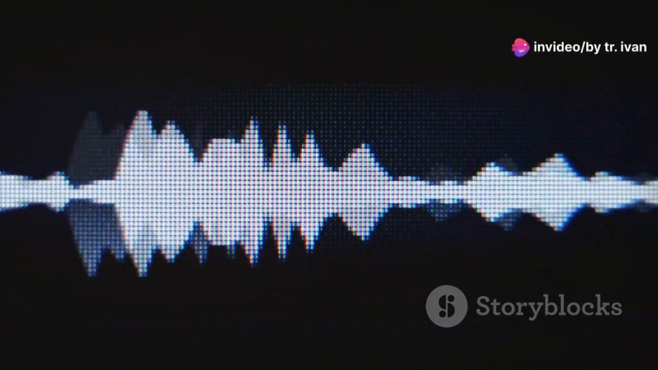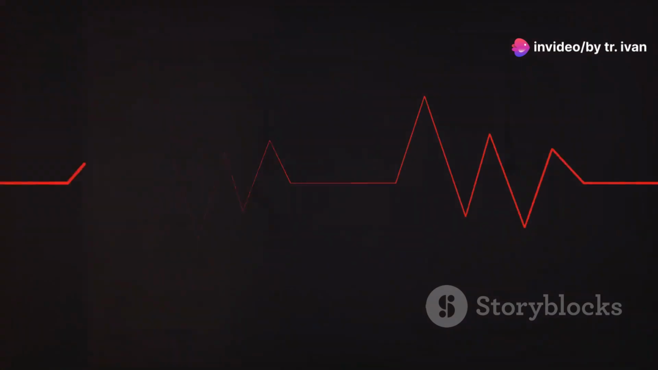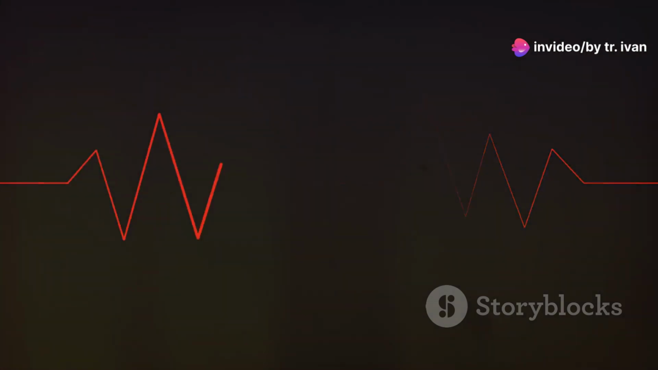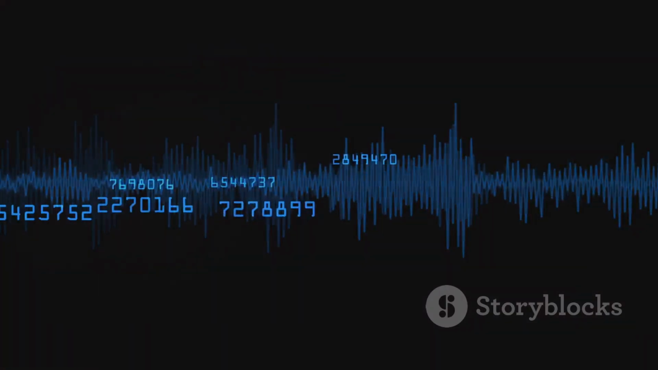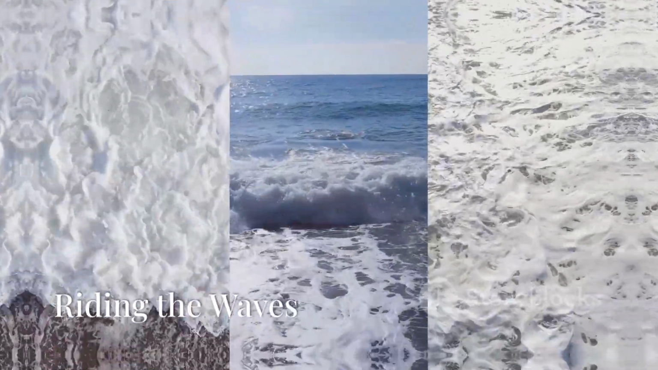Frequency tells us how many oscillations a wave makes per second. We measure frequency in hertz. A wave with a frequency of 1 hertz makes one complete oscillation every second. Period is the time it takes for one complete oscillation. It is the inverse of frequency. A wave with a period of 1 second has a frequency of 1 hertz.